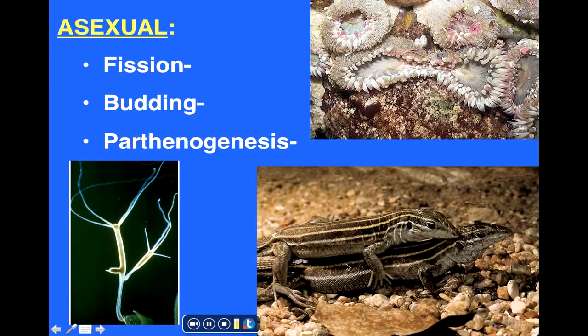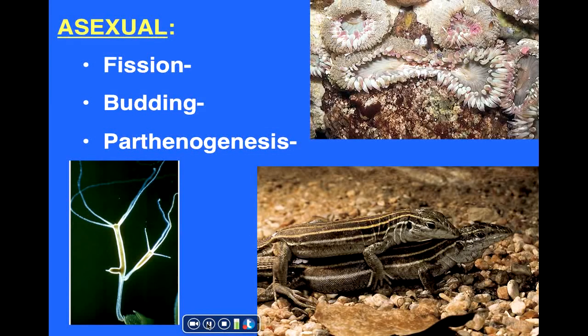Parthenogenesis, on the other hand, is illustrated by these lizards. Although it looks like they're mating, they're both female. Parthenogenesis occurs when egg cells develop into fully functional embryos without fertilization ever taking place. So again, these are all forms of asexual reproduction, just mechanisms by which organisms can produce genetically identical clones of themselves. But let's now focus our attention on some basic aspects related to human reproduction.